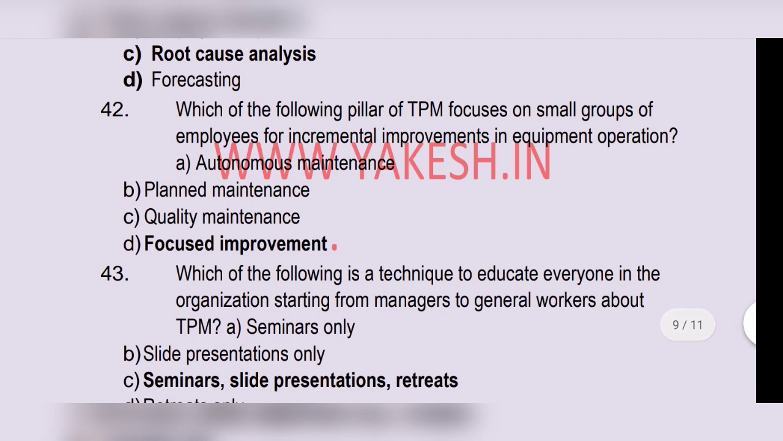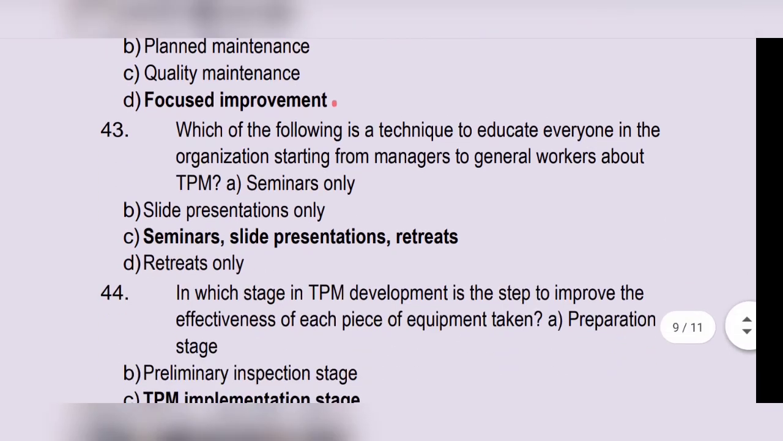Which of the following pillars of TPM focuses on small groups of employees for incremental improvement in equipment operation? Option D, focused improvement. Which of the following is a technique to educate everyone in the organization, starting from manager to general worker, about TPM? Option C, seminars, slide presentation, is the correct answer.